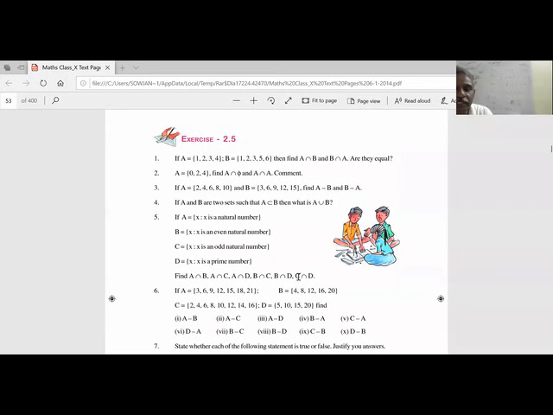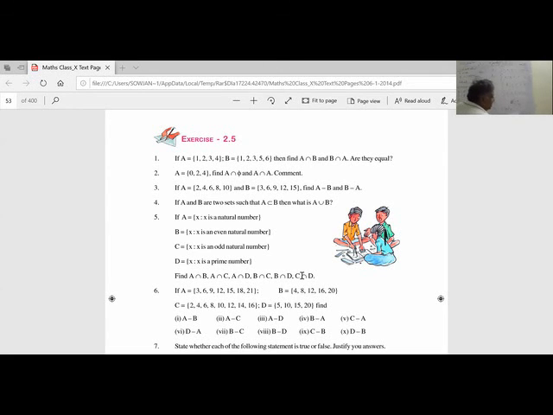Now you tell me C intersection D. What is C intersection D? C is this, D is this. D is the set of primes. What is common here? 2 is not common. 3, 5 are common. So we will say prime numbers other than 2.